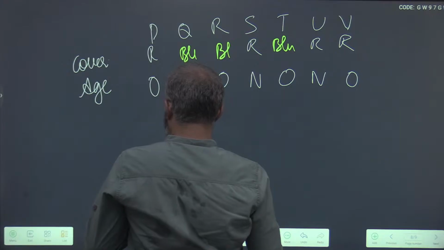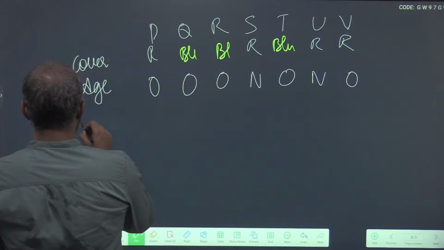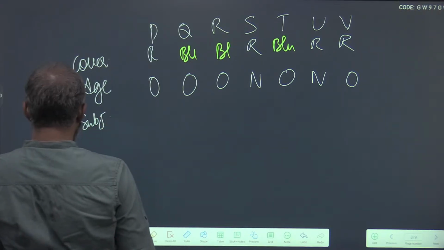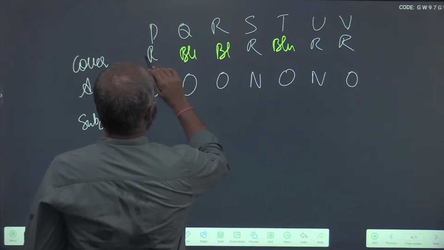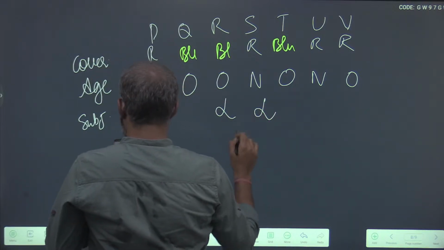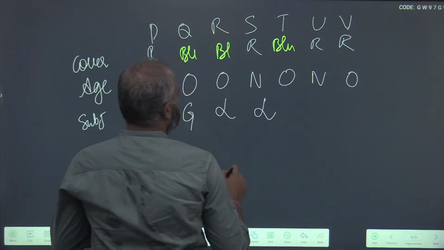Next. P, R and S are law reports. Subject. P, R and S, law, law, law, and the remaining rest are gazetteers. That means they are gazettes.